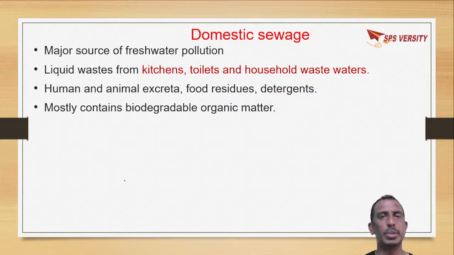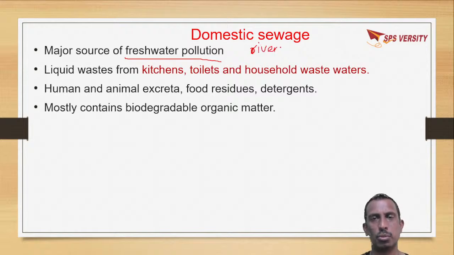When you come to domestic sewage, it is a major source of freshwater pollution. Freshwater pollution means rivers and ponds get polluted due to this domestic waste. That is household waste, which is thrown into rivers and ponds. Liquid waste coming from kitchens, toilets, household wastewaters.